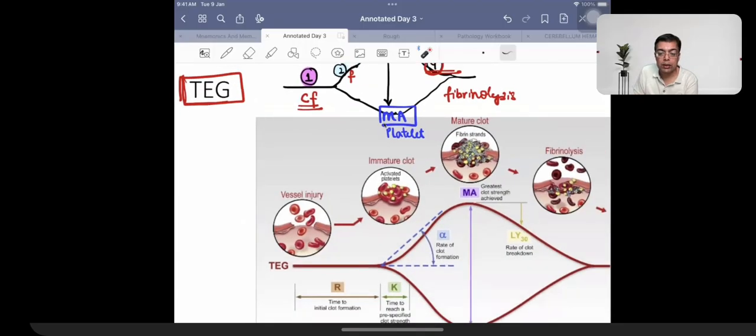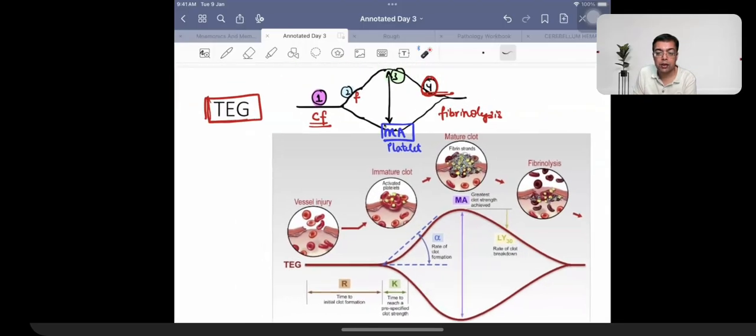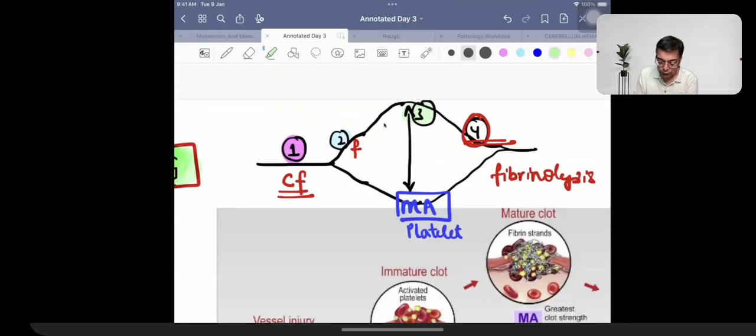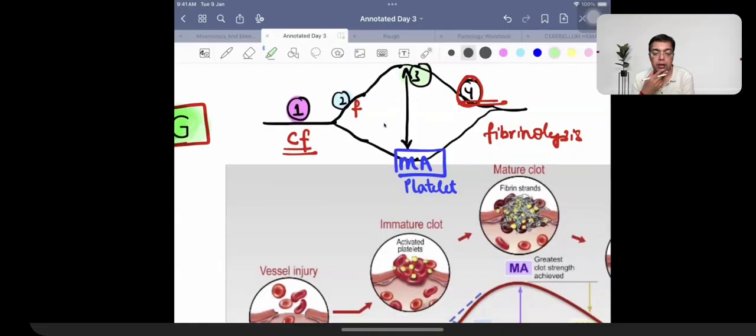So whenever we wish to look at this graph, this is what is going to be an indicator for us, right? So thromboelastography is being performed in the emergencies when you want to look at the activity of clotting factors, platelets, and fibrinolytic pathway with a single test. Now, if I give you this graph, which of these four phases is going to be affected out of 1 2 3 4? Which of them is going to be affected in a patient suffering from hemophilia?